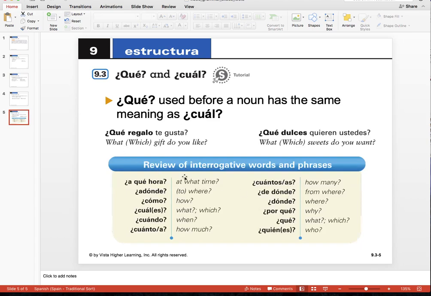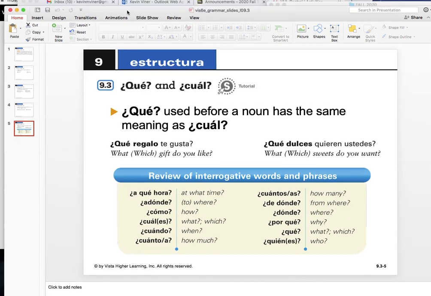And then here we have a review of the interrogative words and phrases in Español. So we have a qué hora, a dónde. Notice the accents on all of these, okay? A qué hora, a dónde, cómo, cuál, cuáles, cuándo, cuánto, cuánta, cuántos, cuántas, de dónde, por qué, and quién, quién es. Okay, so we're going to do a few activities today, but they're going to be centered primarily on qué and cuál or cuáles. So let's begin.